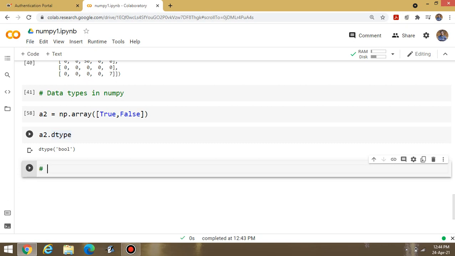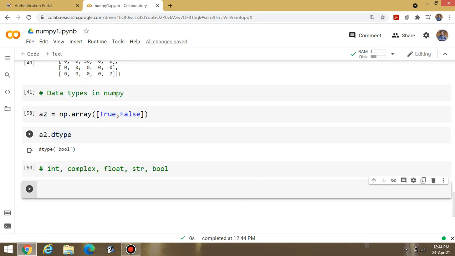It means I have discussed integer, complex, float, string and then bool. These are the basic data types inside the array of NumPy. Okay. After the completion of this, one more content is there, that is indexing and slicing. You have already done this content in many lectures.